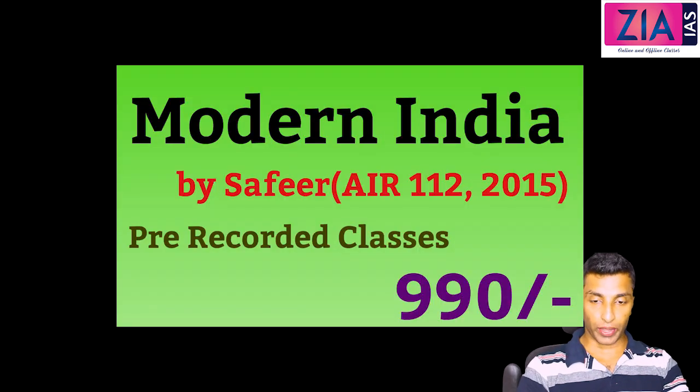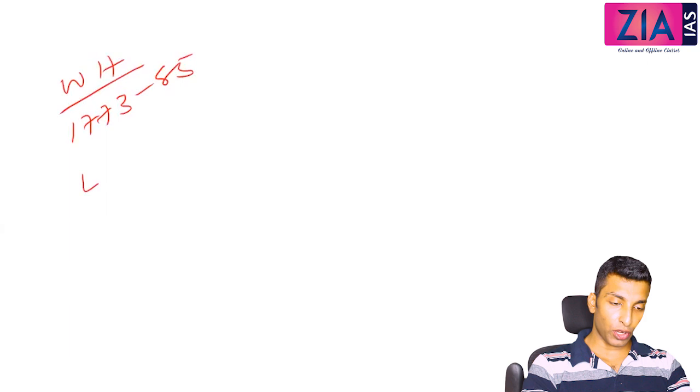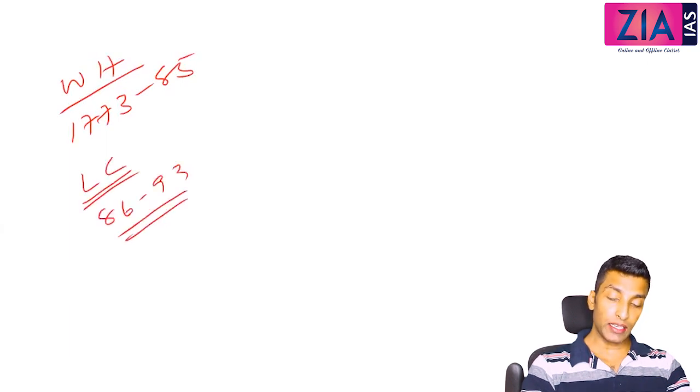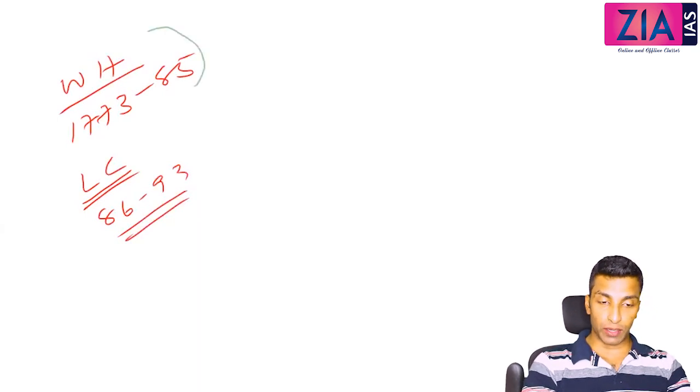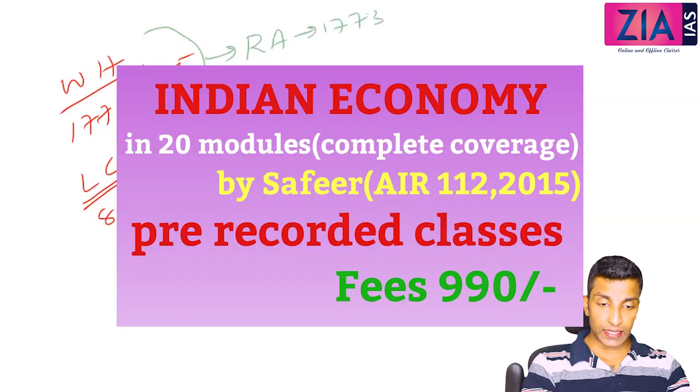Okay. So we discussed Lord Warren Hastings, and we covered the period from 1773 to 85, and then we discussed Lord Cornwallis from 86 to 93, right? During Warren Hastings' time, we talked about the Regulating Act and then Pitt's India Act. The Regulating Act of 1773 we have discussed. Pitt's India Act of 1784 we have discussed.